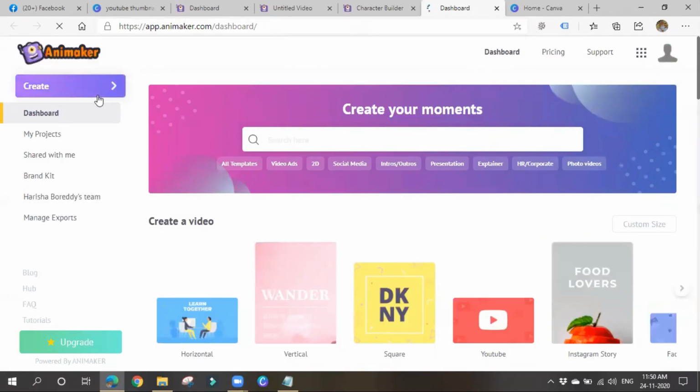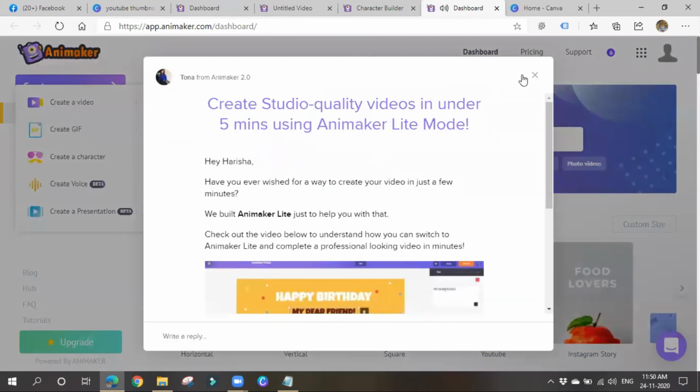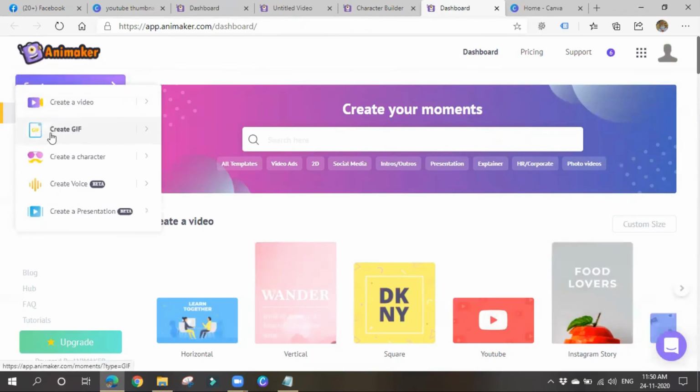Now I have created one character. If you want to create a character directly, simply go with create. There itself you can create your own character, or create a video. If you want to create a GIF, you can create that also. You can also create your own voice. If you are explaining something with the help of that animated video, if you want to give a voice over, you can give that also. You can also create a presentation. But these things are pro things, I think. So simply go with a video.